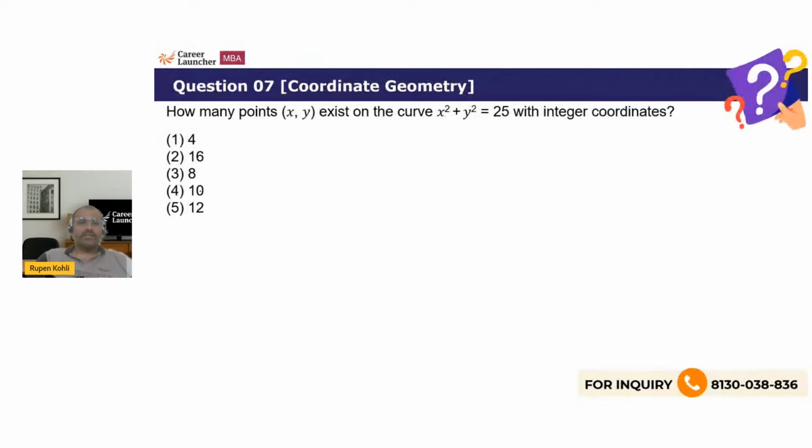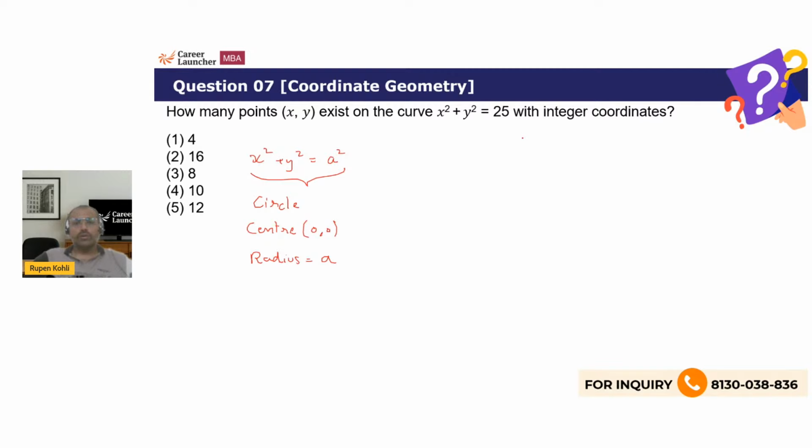How many points x, y exist on the curve x square plus y square equals 25 with integer coordinates? We know that x square plus y square equals a square is the equation of a circle whose center is the origin 0, 0 and whose radius is this constant term a.